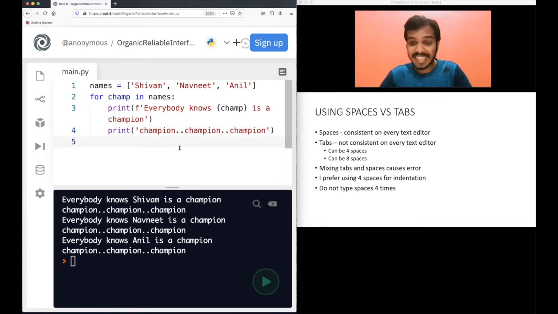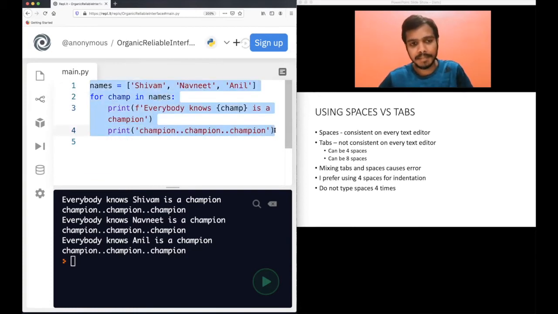I mean, of course, in this text editor, you do not know the difference, right? I was using tab at the first go and spaces at the second go. Both were looking the same and I was getting an error, right? So taking care of this is very important, okay? Now I prefer to use spaces and I will tell you why. If you see, I have used tab here again. Let me copy this code.